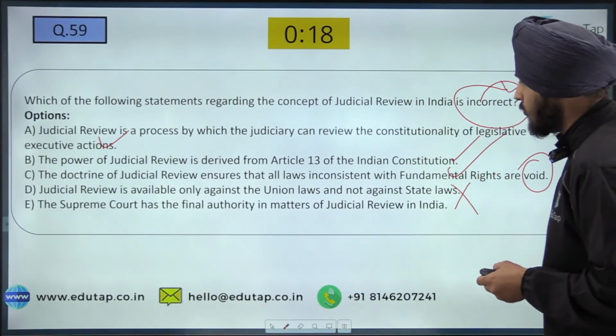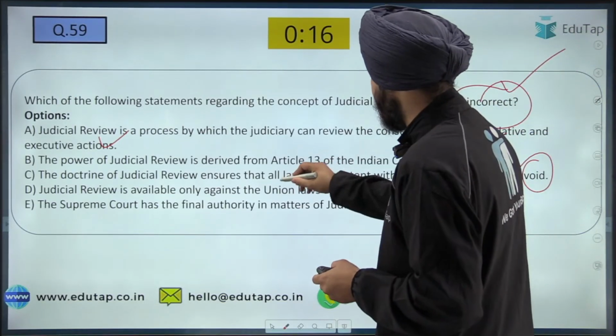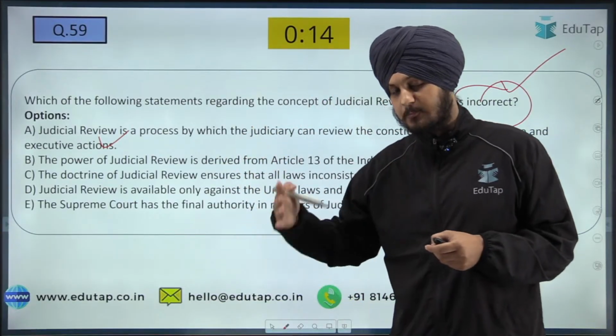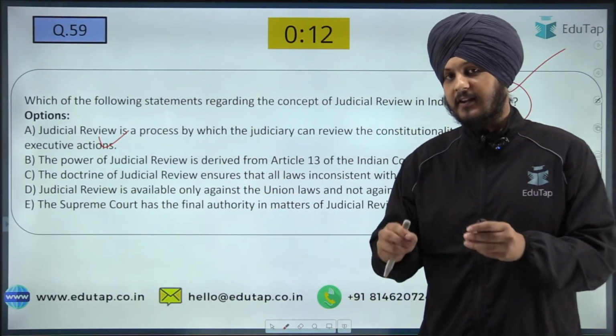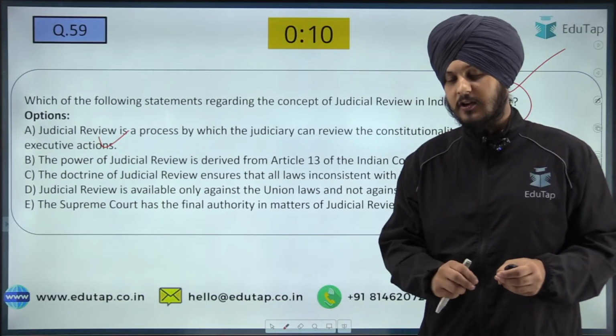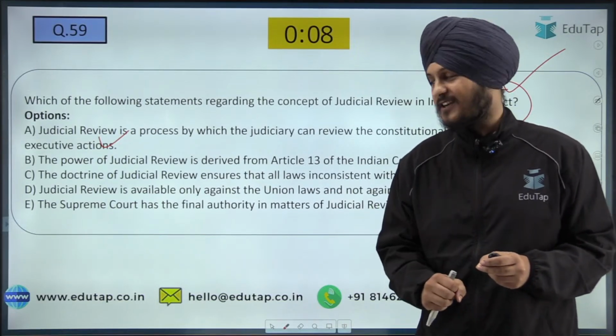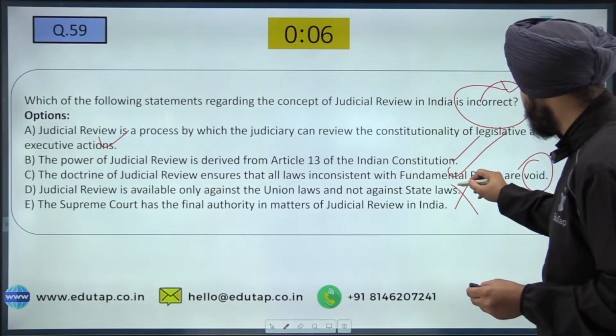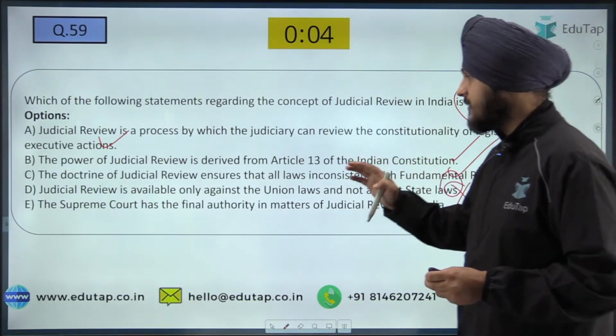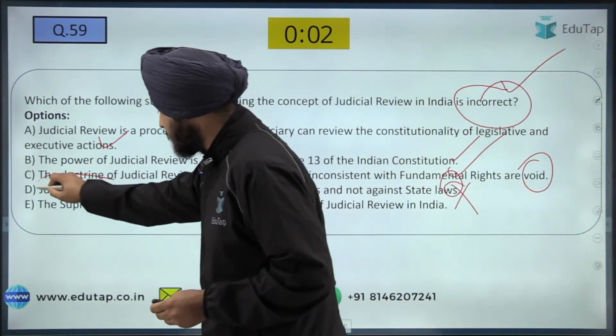Then, judicial review is applicable only against the union laws and not against the state laws. This is a wrong option, because it is applicable on the laws that are passed by the legislature. It does not matter if it is Parliament or the union government, and does not matter if it is the state government. So that is why D is going to be the incorrect option. And I hope you already know what judicial review is.